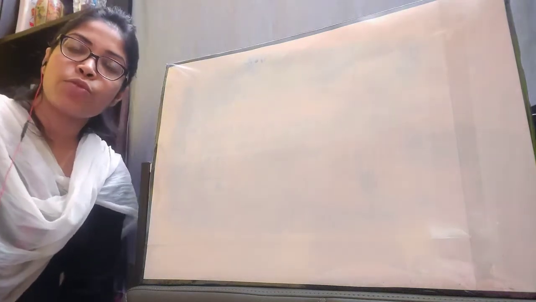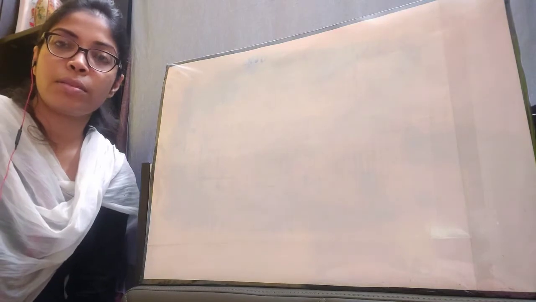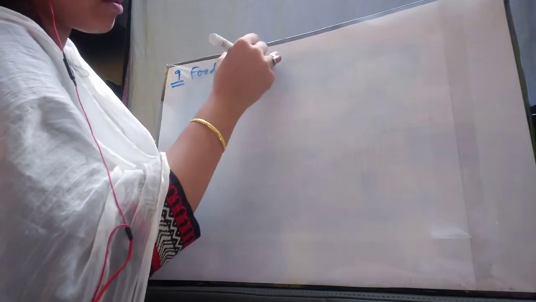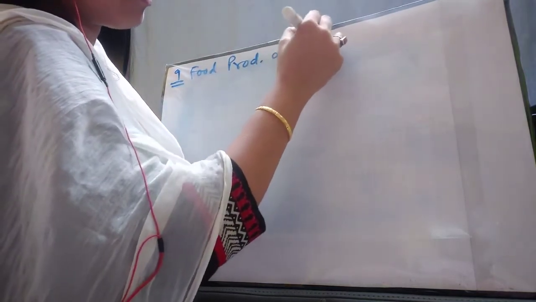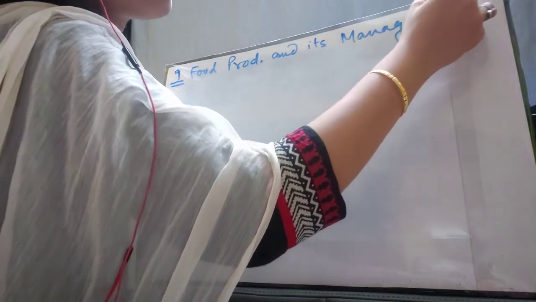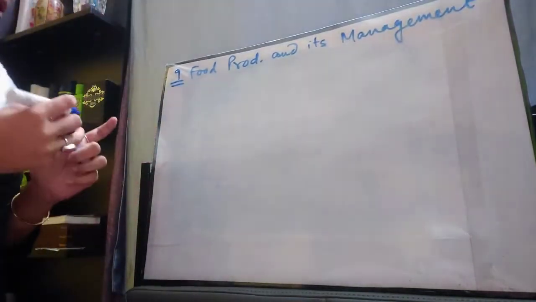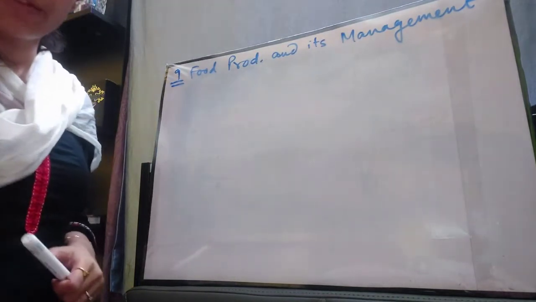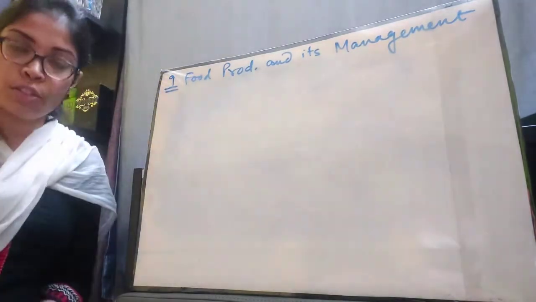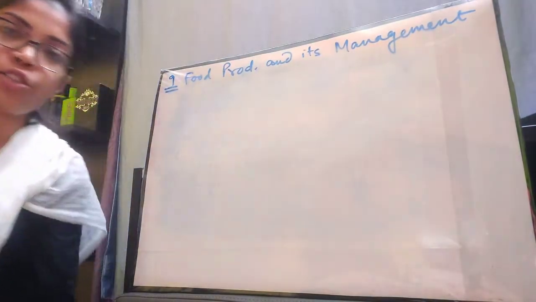Today I'm going to start a new chapter with you all, which is part of your annual syllabus, chapter number 9, food production and its management. In this chapter we are basically going to talk about the different kinds of food, how they are produced and how we manage them. So let's start the chapter.